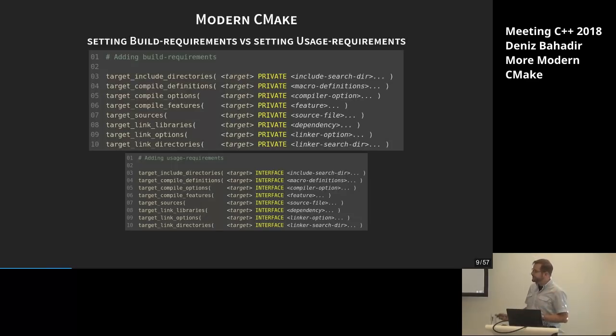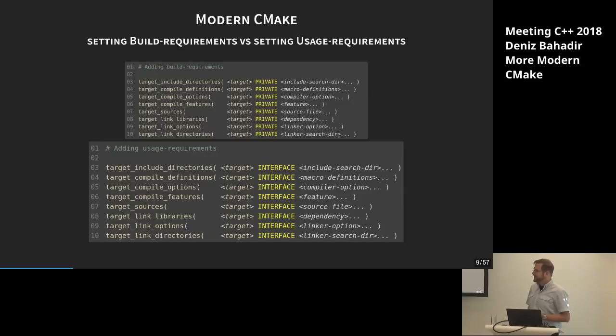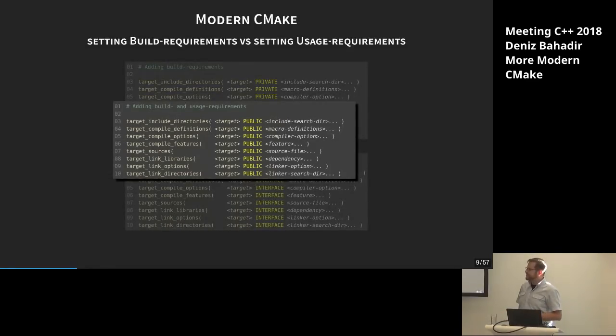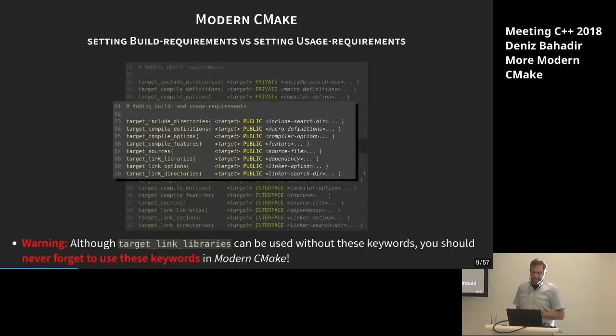While if you're setting the usage requirements, you instead use the keyword INTERFACE. And of course, you may sometimes want to set both. Then you would use another keyword, which is PUBLIC. So these three keywords you will see very often in modern CMake. And that's what you have to use there. And you should always think of using this keyword, especially if you're using the target_link_libraries command.